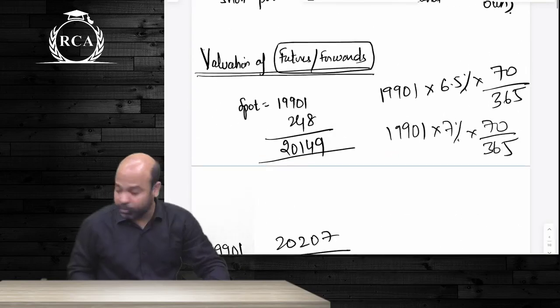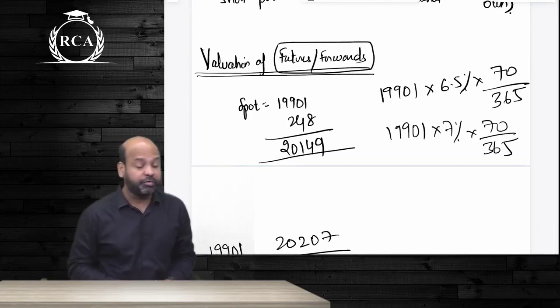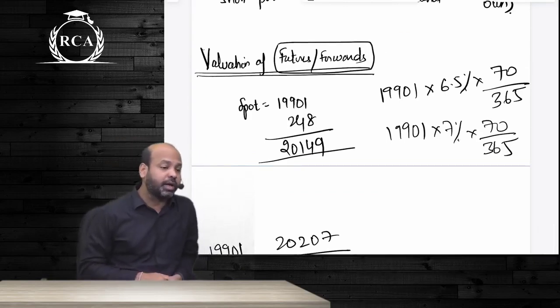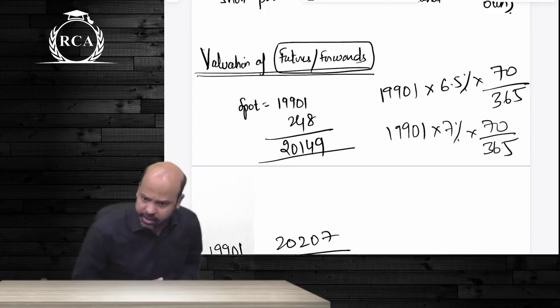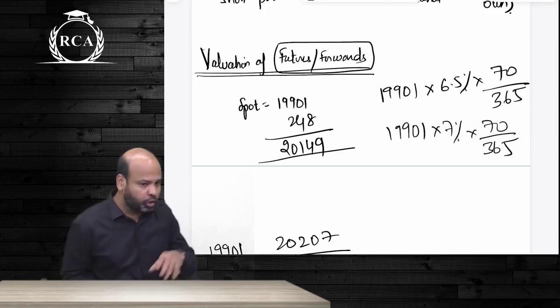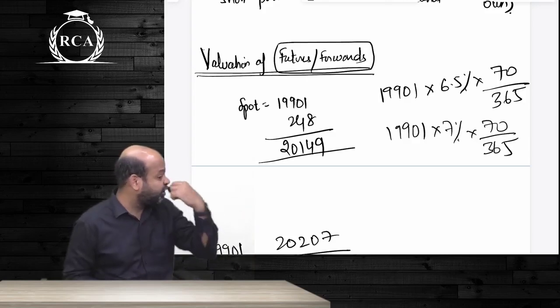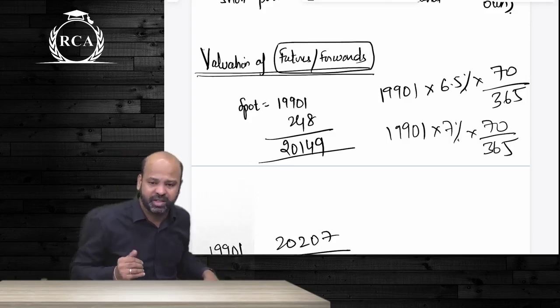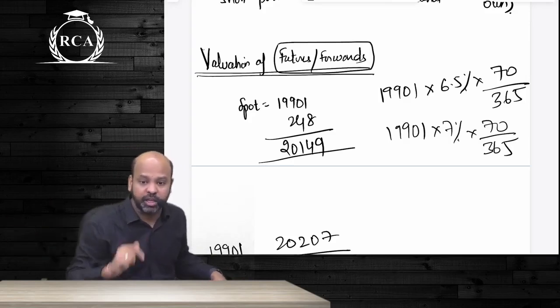After this, we moved on to the very first derivative instrument, that is a future or a forward. A future or a forward contract is a contract to buy or sell an underlying variable at a predetermined price on a later date. It creates an obligation for both the parties. You do not have any right here. If I am entering into a contract to buy shares of Reliance at a price of 1400 rupees from Nandini one year later, the price is predetermined, the time period is predetermined, the quantity is predetermined.